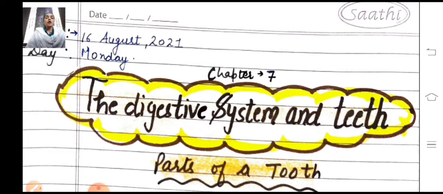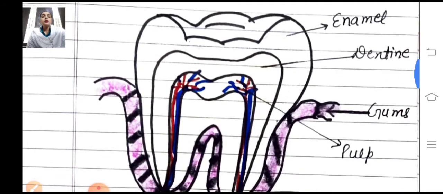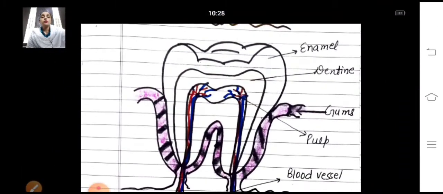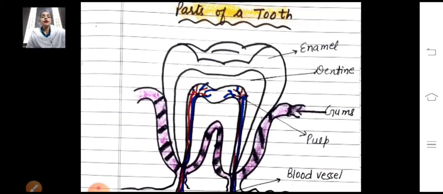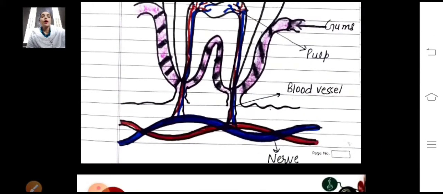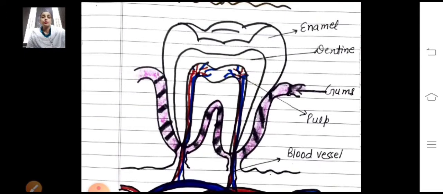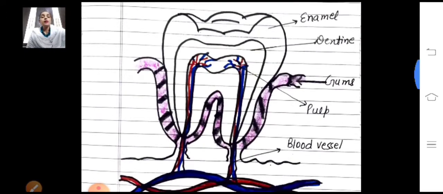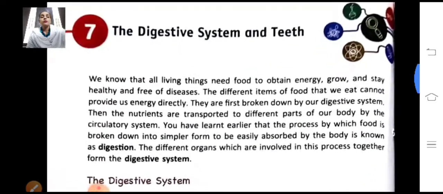So before starting the chapter, let me tell you which activity you have to make for this chapter. This is the structure of a tooth. You can see here the parts of a tooth, and you have to make this activity in your notebook before starting the question answers. Okay, so let's start reading the chapter.